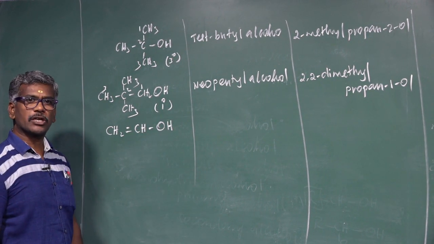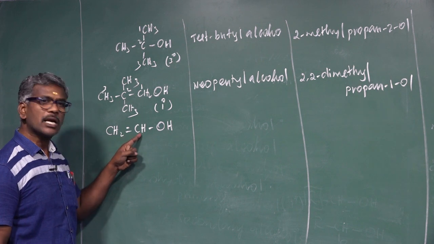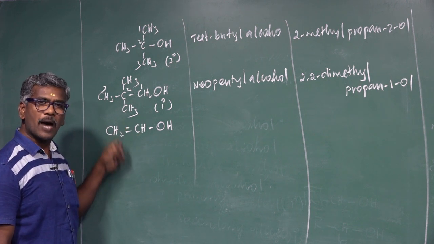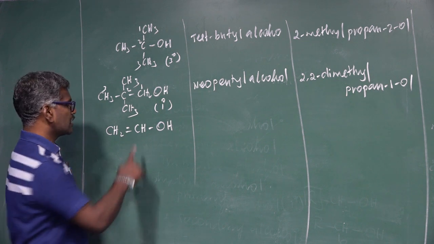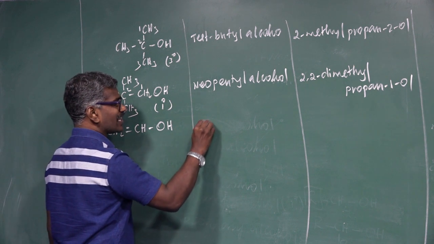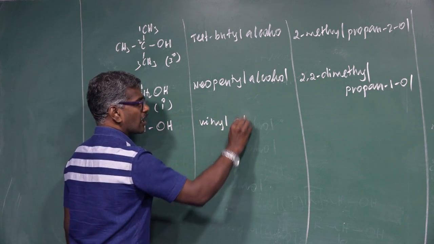Aliphatic unsaturated compound. Unsaturated means carbon double bond. One is a sigma bond, another one is a pi bond. Among the two, the pi bond is a weak bond. Carbon double bond CH. This name is called vinyl alcohol.